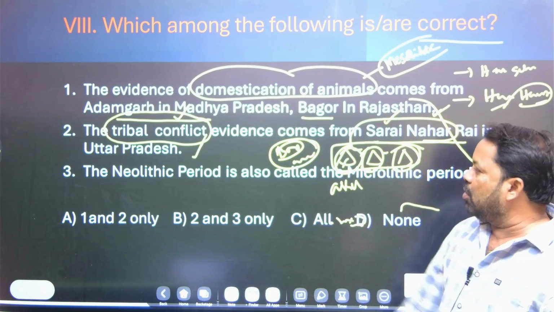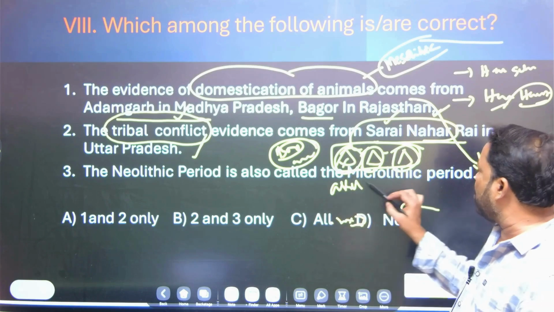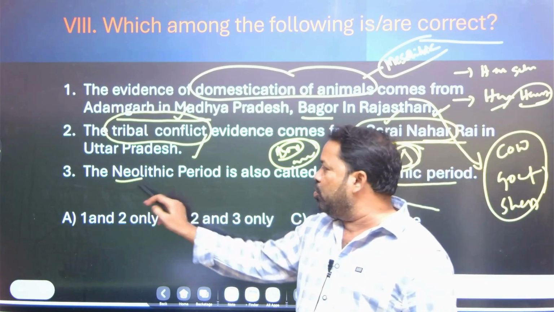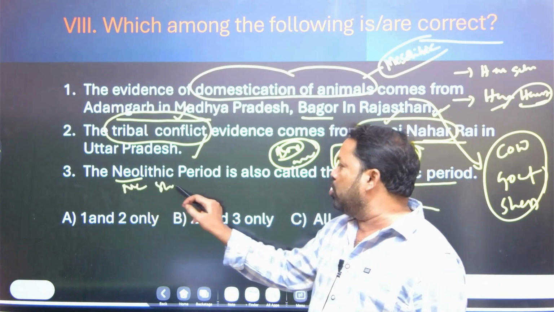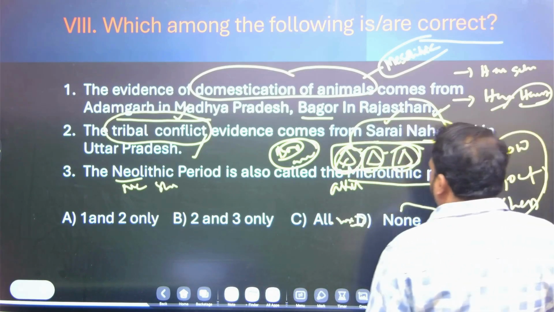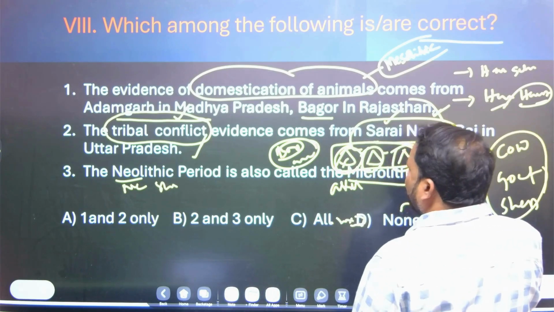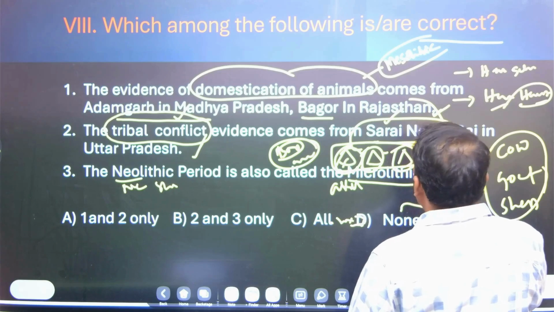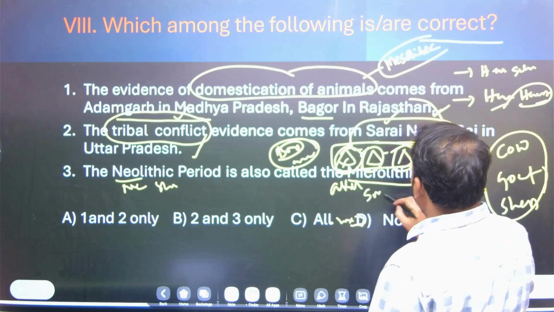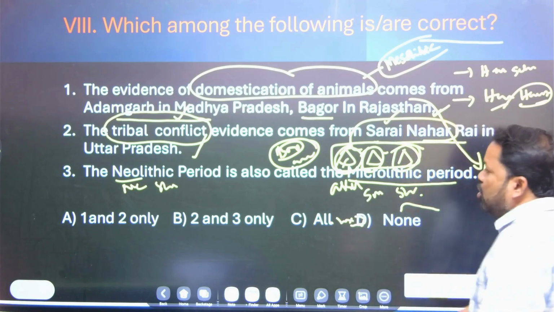Let's come to the third one: the Neolithic period is also called the Microlithic period. Neolithic means neo, new, and lithic, stone: new stone. Microlithic means micro, small, and lithic, stone: small stone.